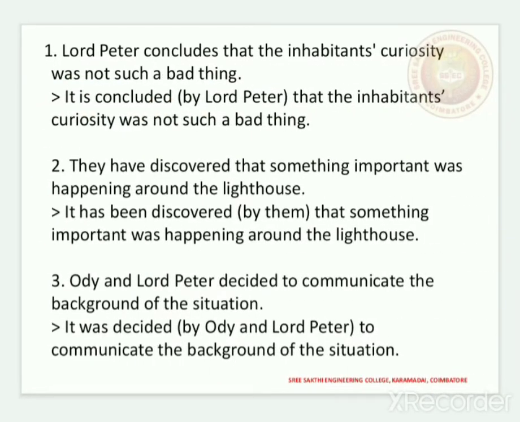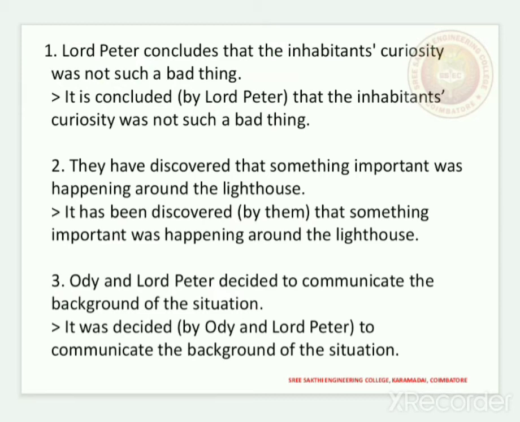Lord Peter concluded that the inhabitants' curiosity was not such a bad thing. It is concluded, so it is concluded by Lord Peter, that the inhabitants' curiosity was not such a bad thing.